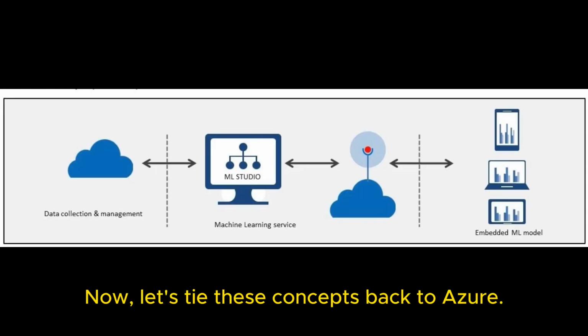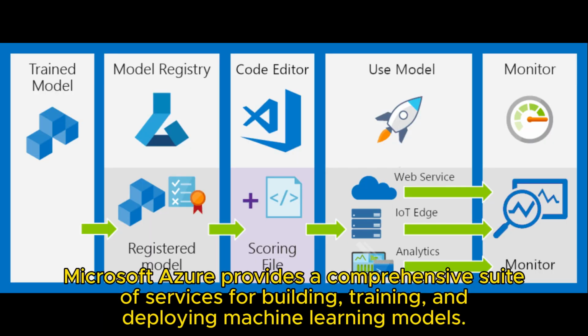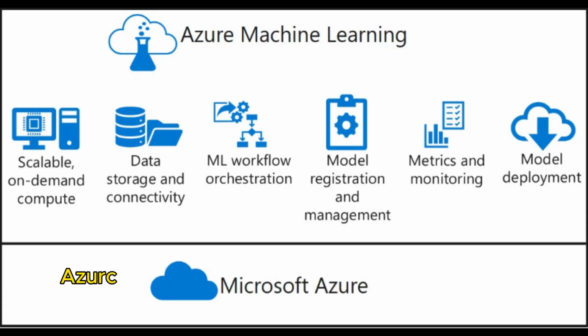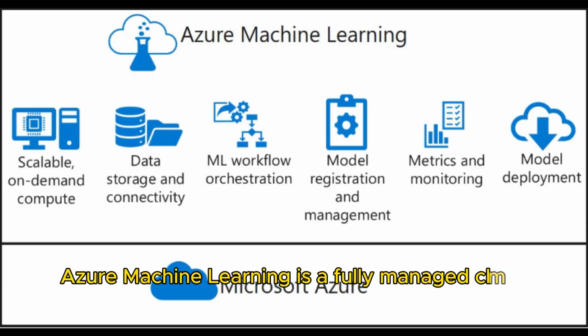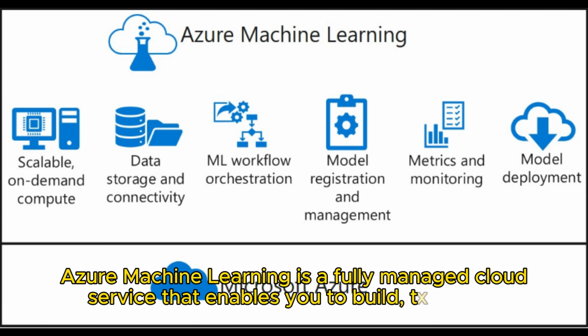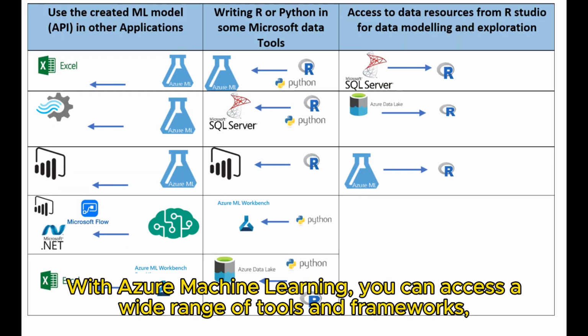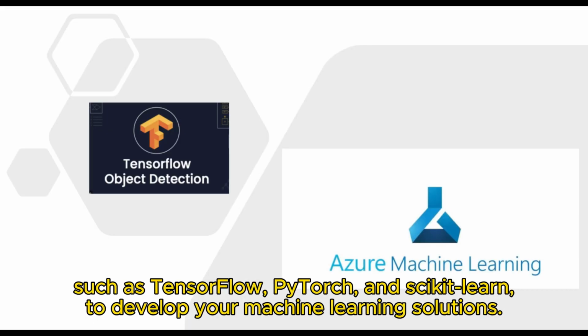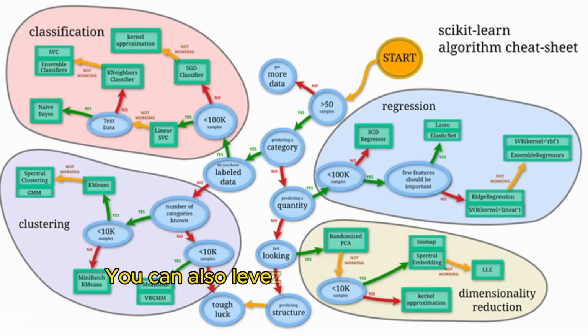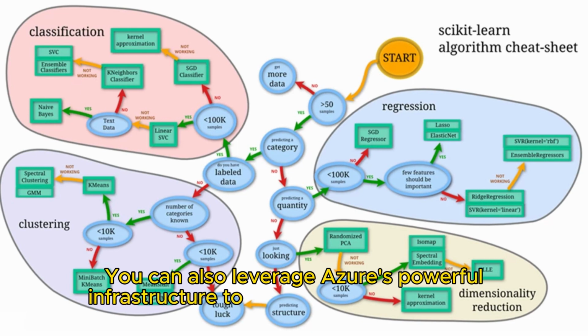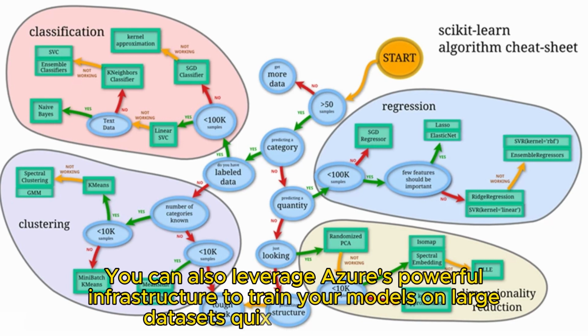Now, let's tie these concepts back to Azure. Microsoft Azure provides a comprehensive suite of services for building, training, and deploying machine learning models. Azure Machine Learning is a fully managed cloud service that enables you to build, train, and deploy machine learning models at scale. With Azure Machine Learning, you can access a wide range of tools and frameworks, such as TensorFlow, PyTorch, and Scikit-learn, to develop your machine learning solutions. You can also leverage Azure's powerful infrastructure to train your models on large datasets, quickly and efficiently.